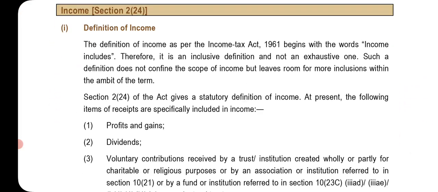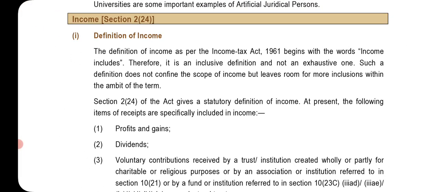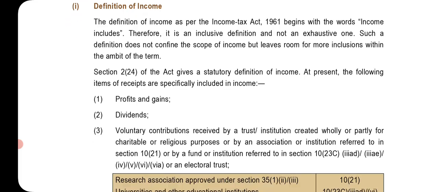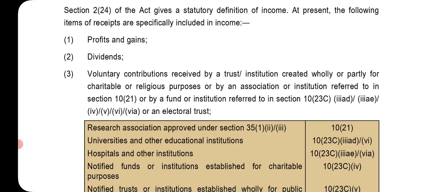Income. Section 2, subsection 24. Definition of income. The definition of income as per the Income Tax Act 1961 begins with the words "income includes". Therefore, it is an inclusive definition, not an exhaustive one. Such a definition does not confine the scope of income, but leaves room for more inclusions within the ambit of the term. Section 2, subsection 24 of the Act gives a statutory definition of income. At present, the following items of receipts are specifically included in income.